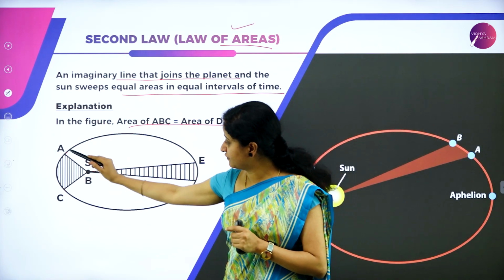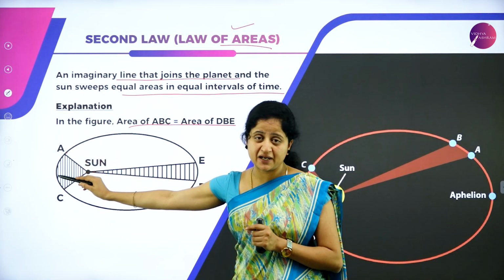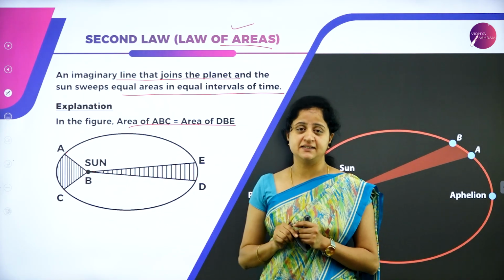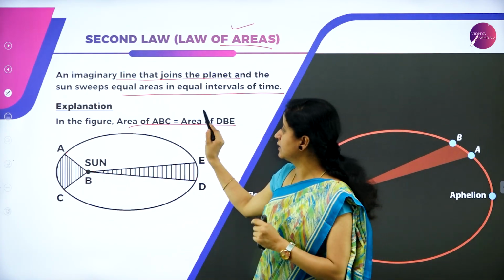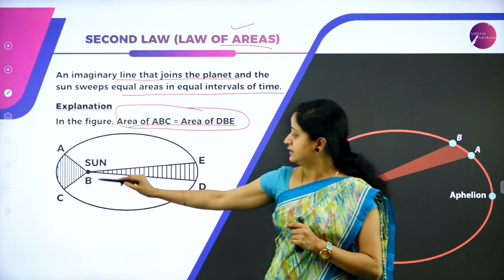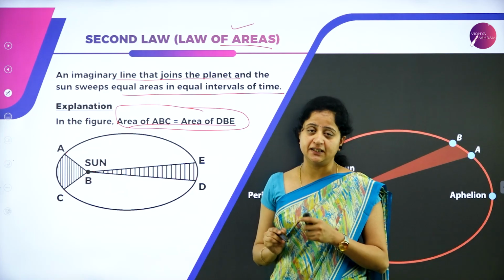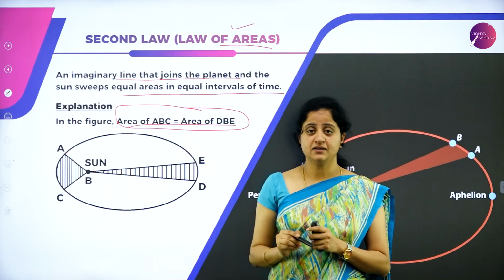The velocity of the planet will be greater when the planet is near to the sun compared to the farthest distance. Hence we can conclude the area of this region is equal to the area of the region DBE, which is what the second law says.